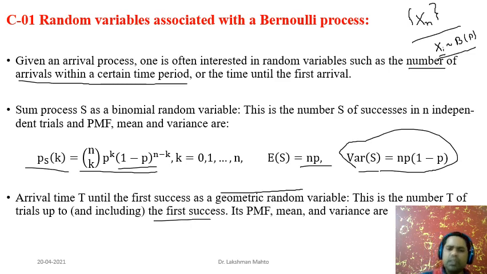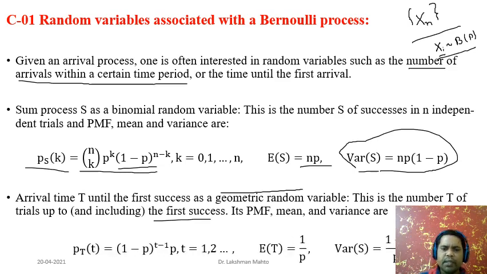Then what is the probability mass function of a geometric random variable? Suppose we are talking about time t, a small t. So capital T is taking a specific particular value, a small t. That means it is talking about the probability that capital T is taking the value t, that means a small t number of trials. Here time happens to be the number of trials, because it is discrete in nature.